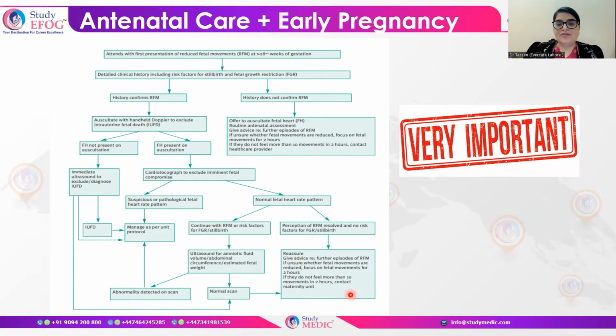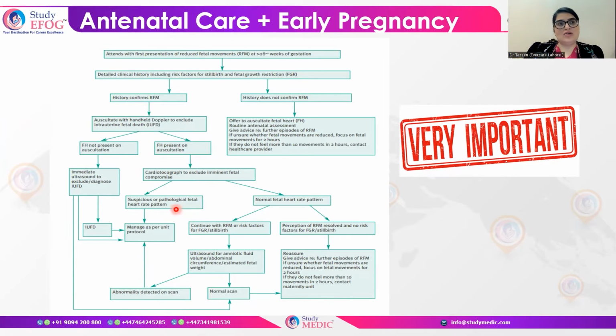If they do not feel more than 10 movements in the 2 hours, then they can contact their maternity unit. And when the fetal heart is audible on auscultation, then you have to do cardiotocography to exclude imminent fetal compromise.